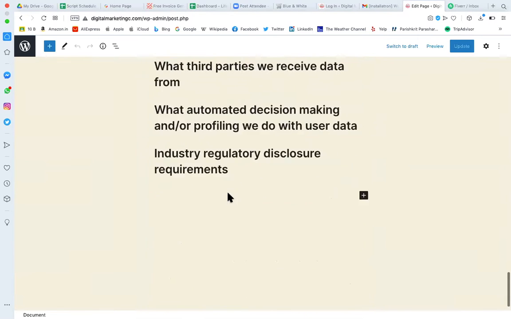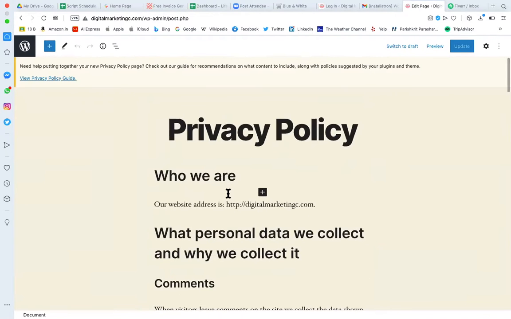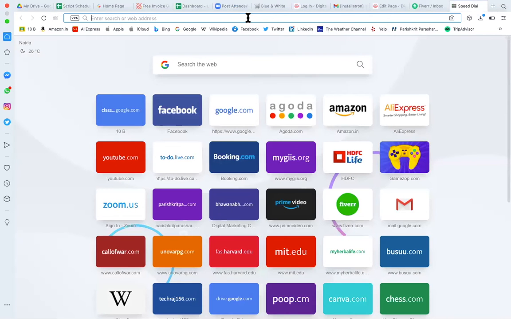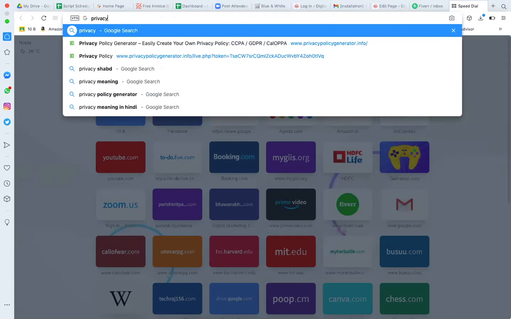If you don't have this default content, or I might have added this content in another batch, and you want your own content as per your company name, you can just go to Google and search for privacy policy generator.